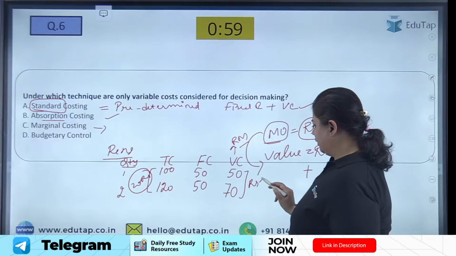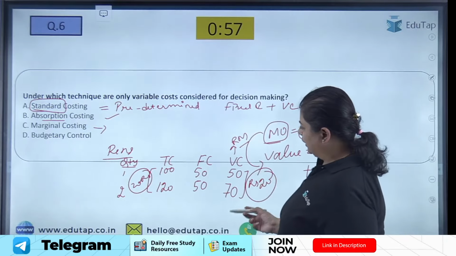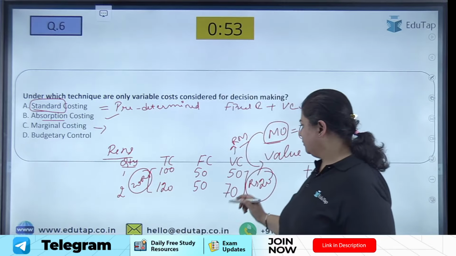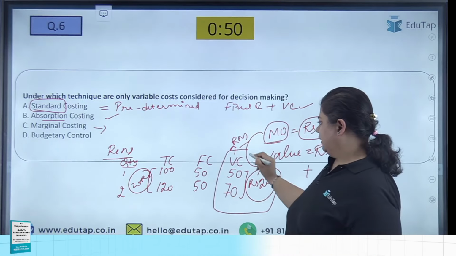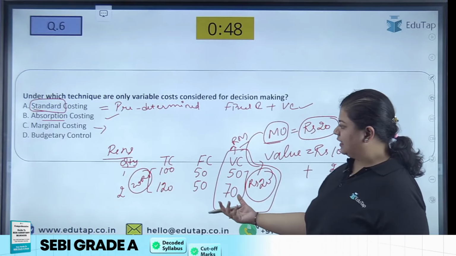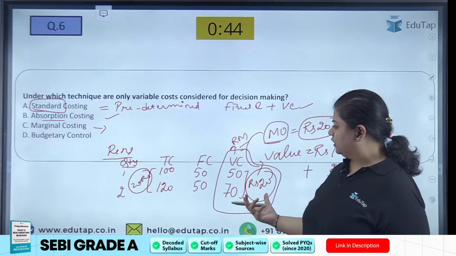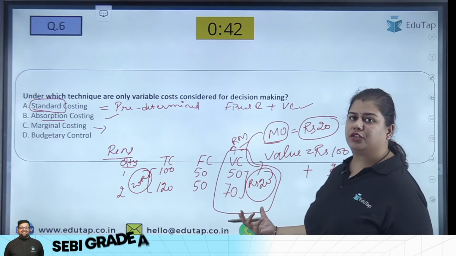Rupees 20. So can you say that whatever change has come in the total cost, that is 20 rupees, has come from the variable cost only? This is what we are talking about in marginal costing.